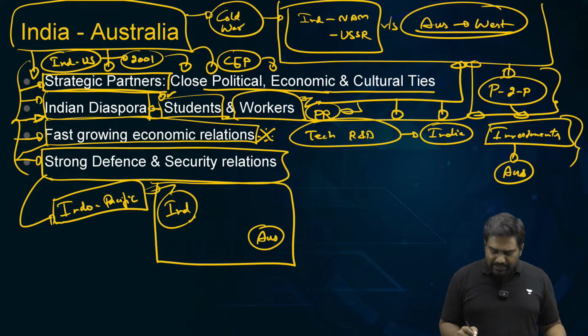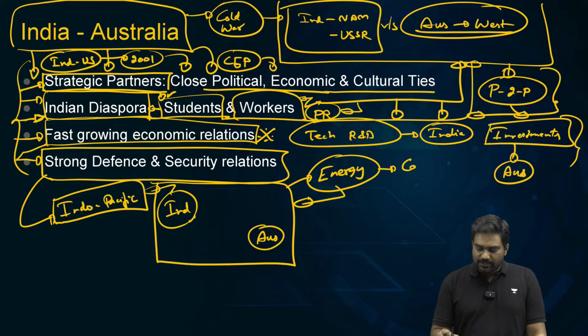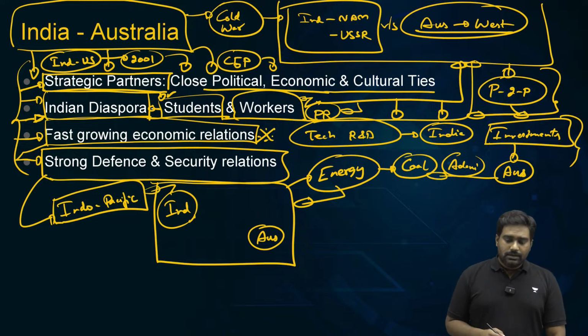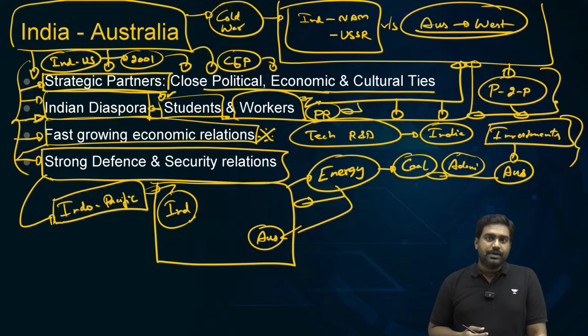Now, for example, let me tell you how Australia is critical for our energy security. See, Australia has massive coal reserves and it is already a supplier of coal. Indian companies like Adani have invested in massive coal projects at the Carmichael Coal Reserve, which is one of the world's largest coal reserves, and it's a reliable supplier of coal which is powering our thermal power plants.